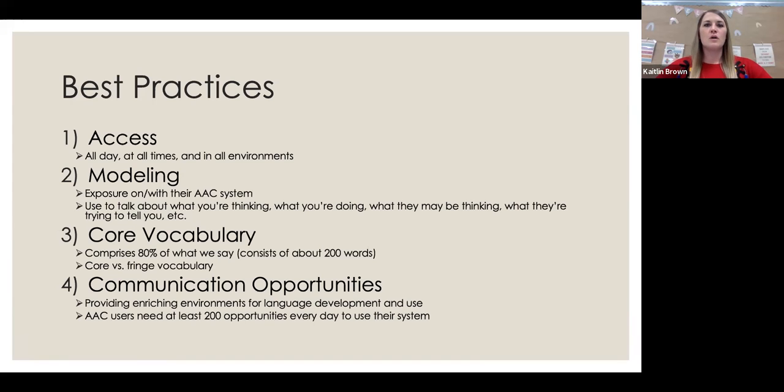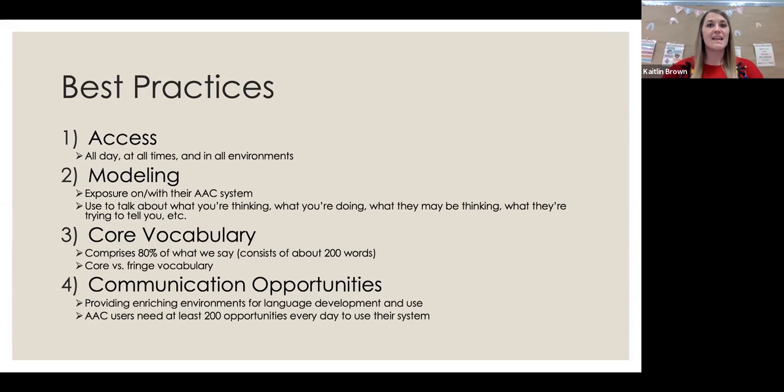So for example, out, on, off, more, want. Those are just very basic examples, but think about how many times you could model the word want in a day. So they may not be able to come out and say, I want water, I want a break, I want to go to the gym, but they can tell you want, or they can point to it on their communication board.